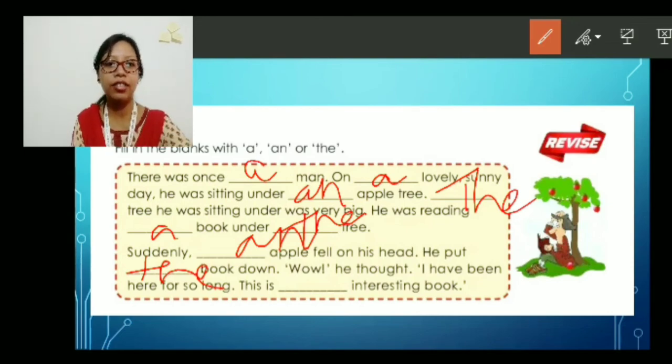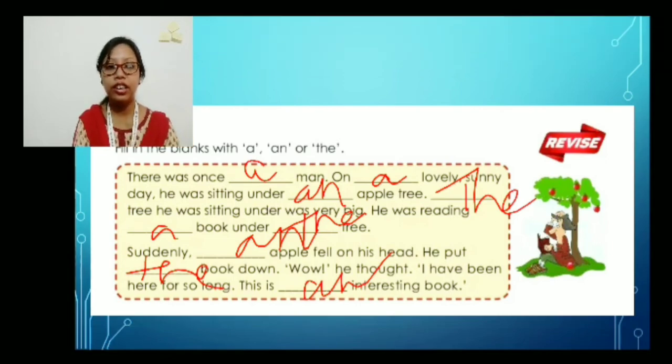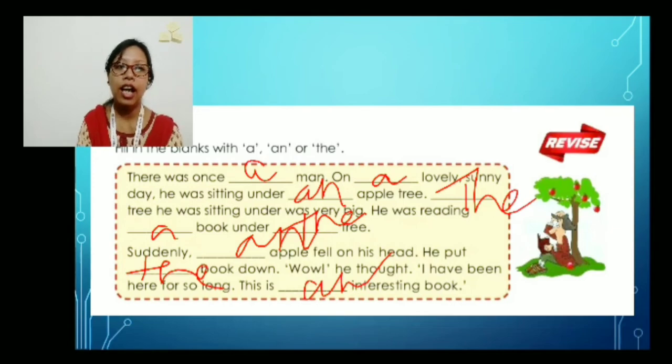This is an interesting book." Got it? This is how we have to use a, an, and the. We have to see whether the word has a vowel sound or a consonant sound. And when we talk about something mentioned earlier, then we have to use "the".